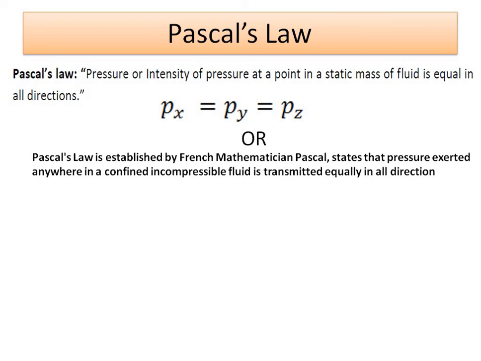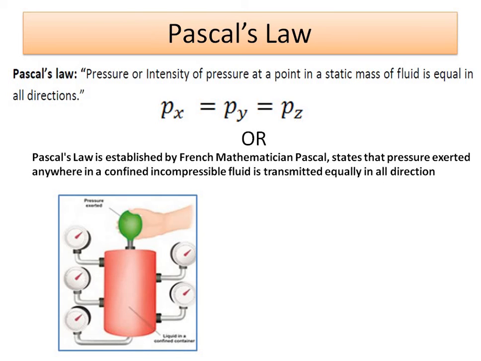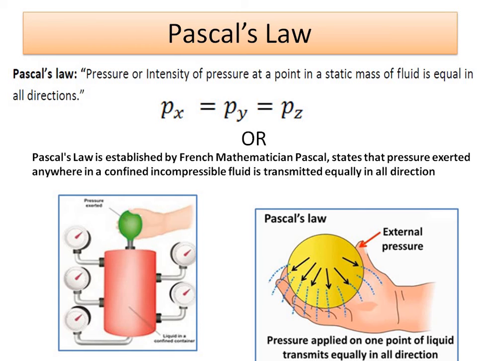Pascal's law was established by the French mathematician Pascal. It states that pressure exerted anywhere in a confined incompressible fluid is transmitted equally in all directions. So suppose we have put a fluid inside a container and applied some pressure, and the fluid is incompressible, then the pressure shown by the pressure gauge in all directions at any position remains constant and the same. This is an example of Pascal's law: pressure applied at one point of a liquid is transmitted equally in all directions.